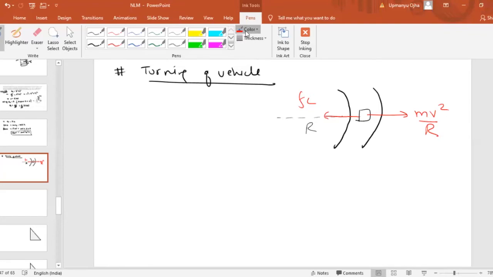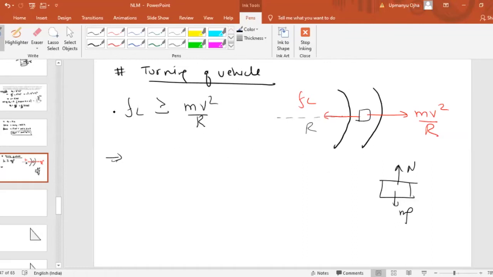Now, for the safe turning of the vehicle on the circular path, this limiting friction must be greater than or equal to the centrifugal force acting on this car, that is mv square by r. So from here we can find the velocity v. Now if you think of the limiting friction value, if you look at the car here, this car will have weight mg acting downward, and the normal reaction from the road on the car.